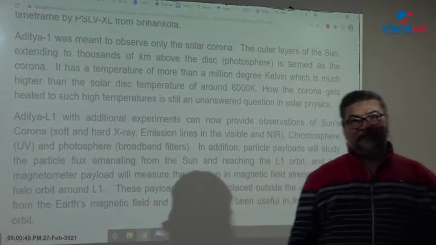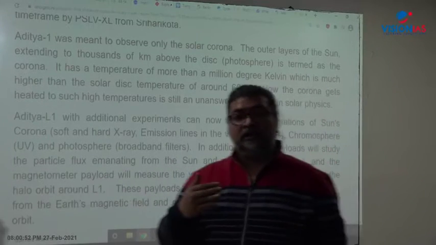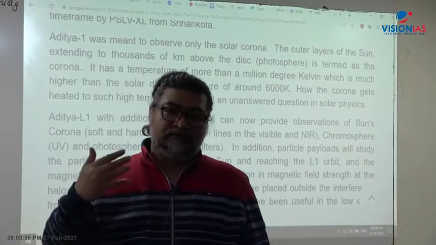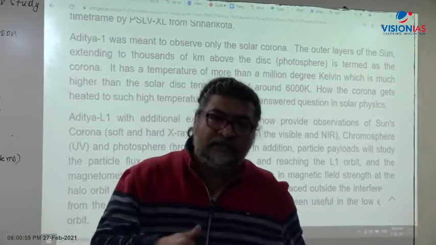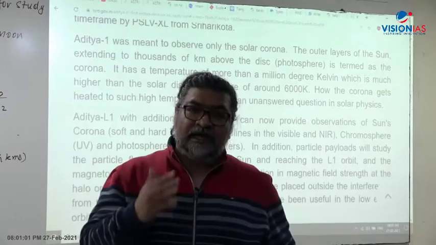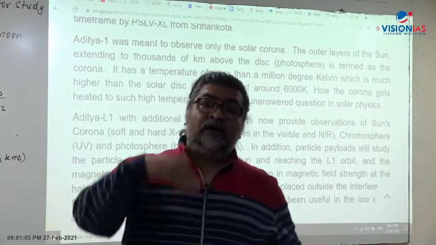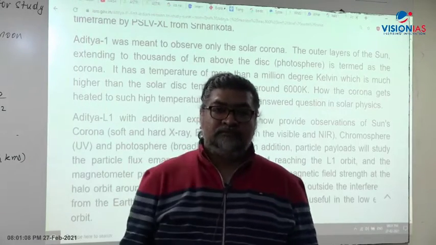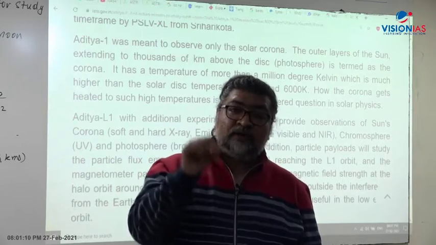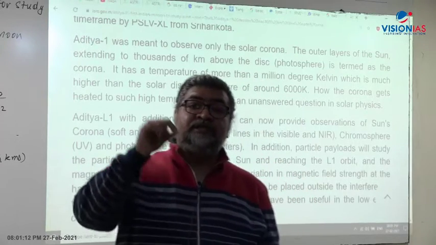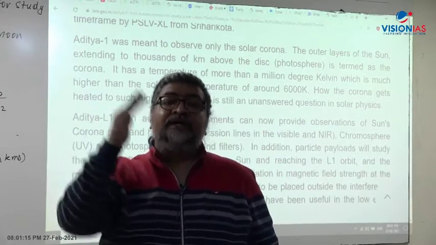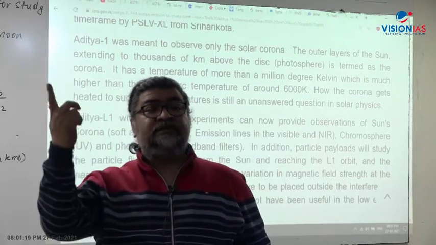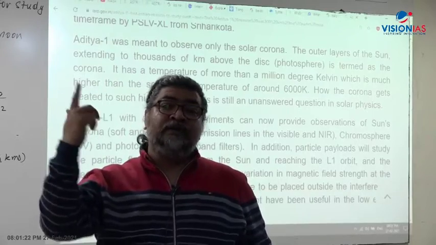And the temperature of the corona is millions of degrees centigrade, very, very high as compared to the photosphere, the inner disk of the sun, which has 6000 Kelvin, whereas the outer part of the corona heats up to millions of degrees Kelvin. So the scientists will try to understand why there is a temperature difference between the outer corona and the inner disk. Did you understand? The inner disk has 6000 Kelvin, whereas outside the temperature goes to millions of degrees.